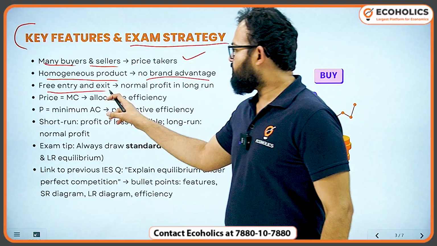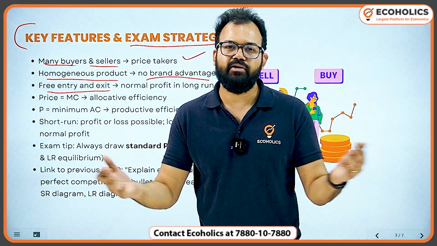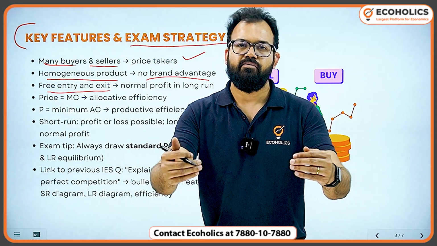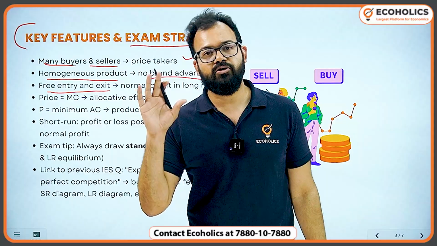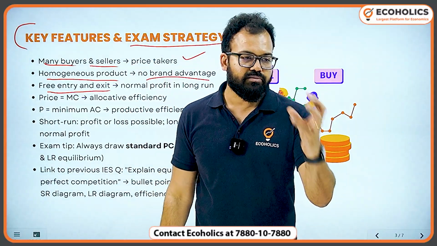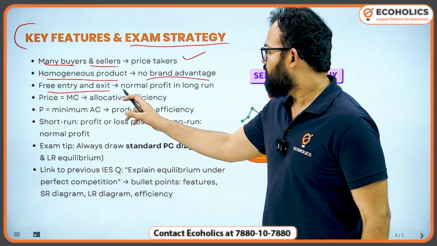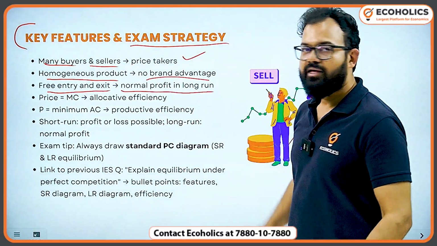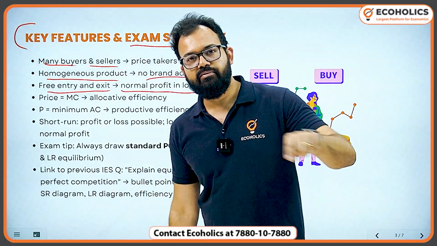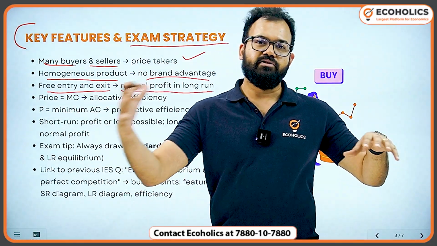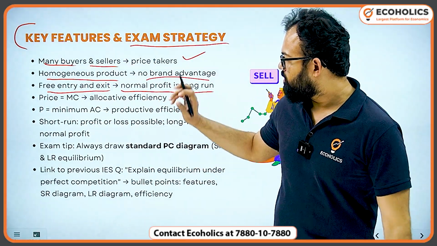Free entry and exit means, for example, making a YouTube channel is free, anyone can make it. Free entry, free exit. But how will this work? This will work in monopolistic competition. So one firm has something different from the other, that's why they are charging more prices. So normal profit in the long run in perfect competition. Why? I told you that with one vegetable vendor in one locality, after seeing the profit, others also came, and in the long run it is only normal profit.